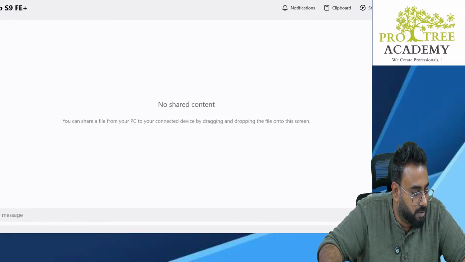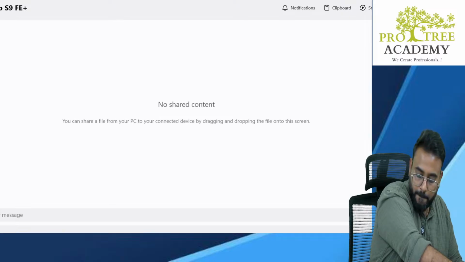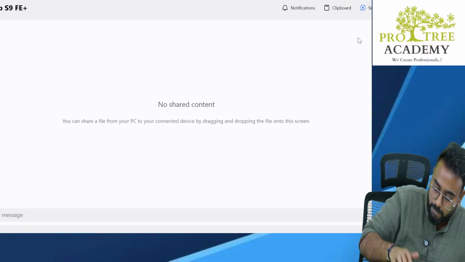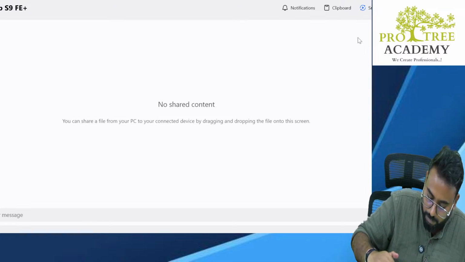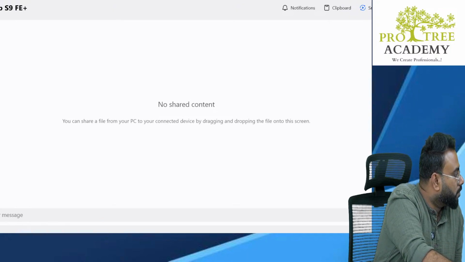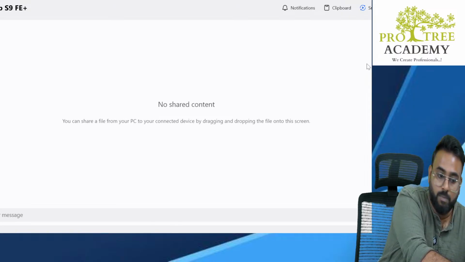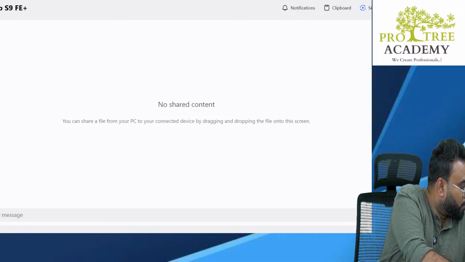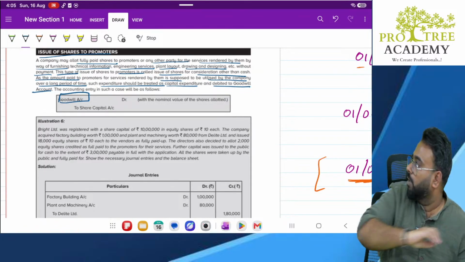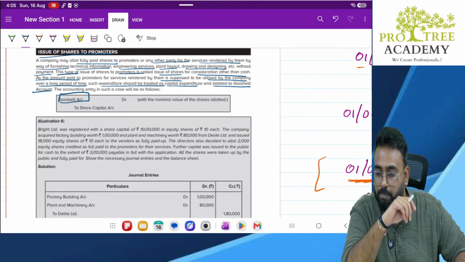Okay, yeah, sorry. In that case also, when vendor was there, it was vendor account debit to share capital. Here, it should have been promoter account debit to share capital. Correct, sir. Then why are they doing goodwill?